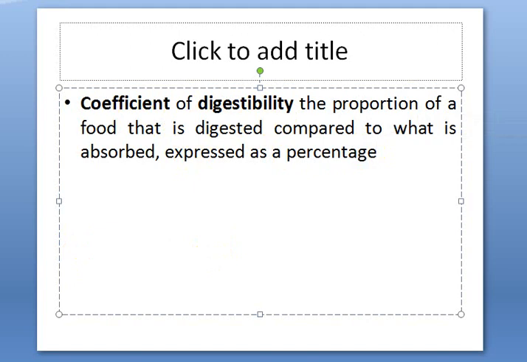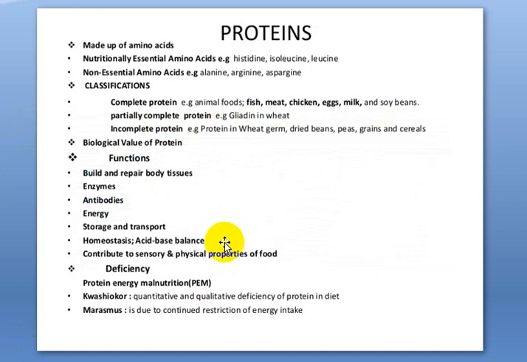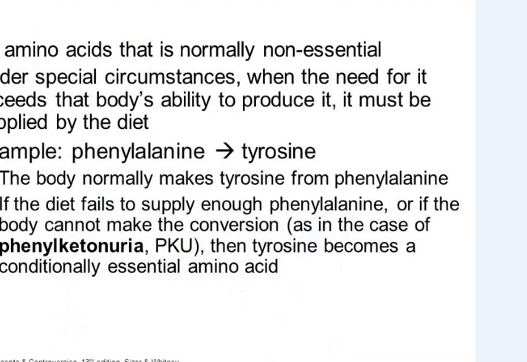Just remember the formula and what are the parameters that can be used for evaluating the protein. This is the overall thing about the protein. It is made up of amino acids, and here you have to collect the information regarding what are essential amino acids and what are non-essential amino acids. Essential amino acids means amino acids which are not produced by our body. They must be supplied to our body by the diet. Whereas non-essential amino acids can be synthesized in our body. And one more classification is there, that is called conditional amino acid.